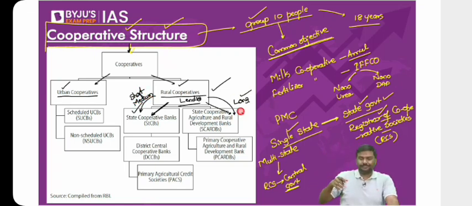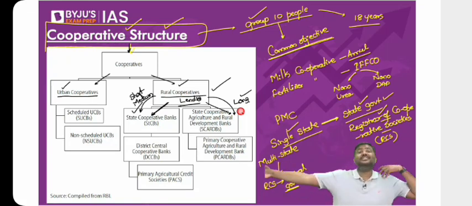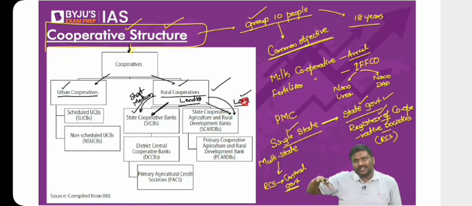For example, long-term loans, right? For purchasing a tractor, for purchasing one more piece of land. These are long-term loans, more than 60 months. So long-term loans, this structure is there for cooperatives. Short-term loans and medium-term loans, this is one more structure of the cooperatives, right?